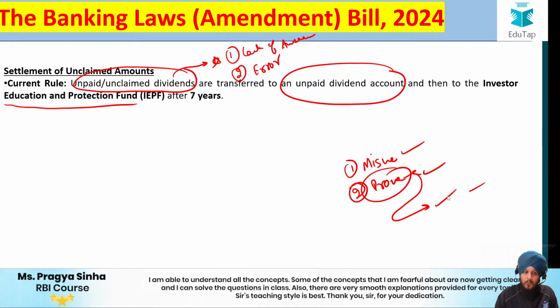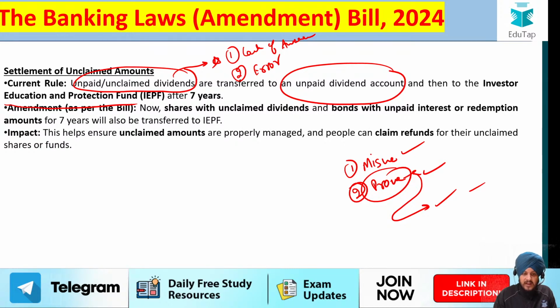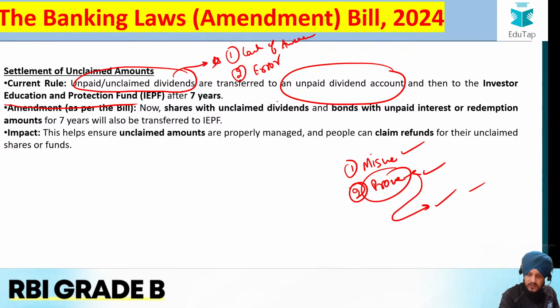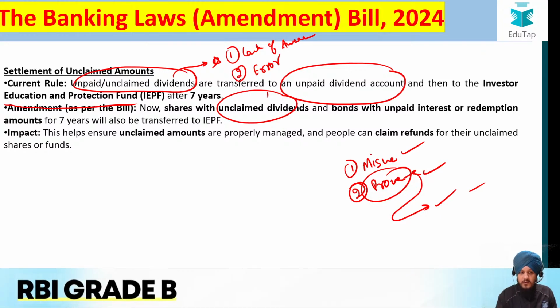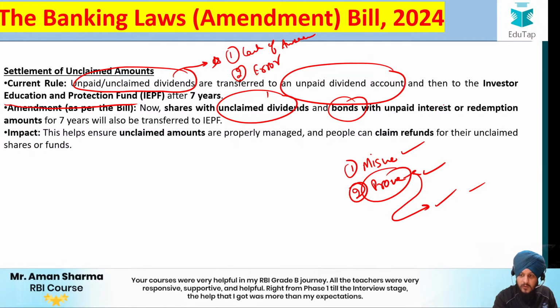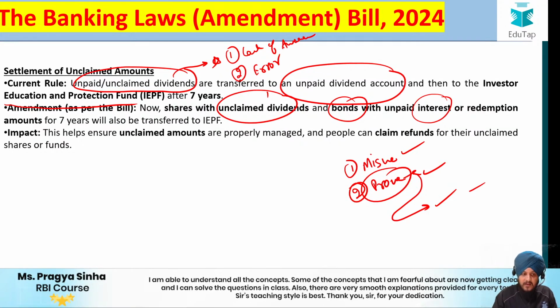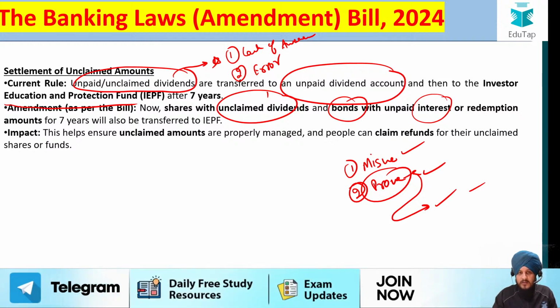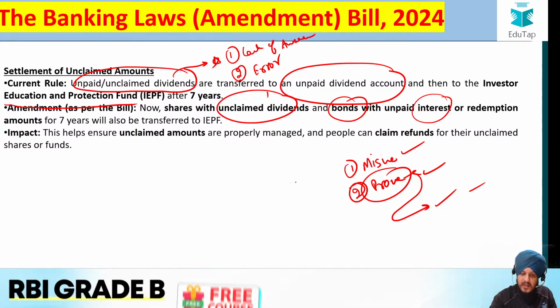Now, what is the rule? What is the amendment that has been brought with respect to it? The amendment is that the provision for shares with unclaimed dividends is going to stay the same. Now the government has added an additional factor with respect to unclaimed bonds also. For bonds, we get interest in return. The same thing happens in the case of bonds also: some interest is unpaid or unclaimed. What happens if it is unpaid for 7 years? These bonds with unpaid interest will also be sent to this IEPF account.